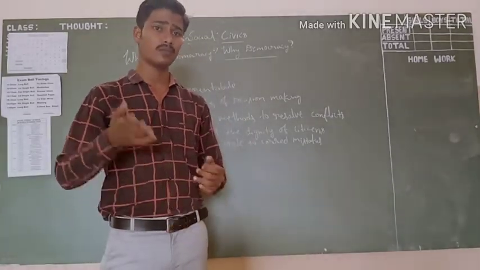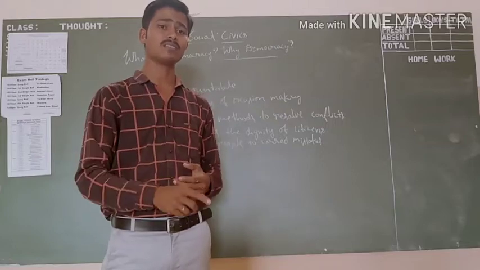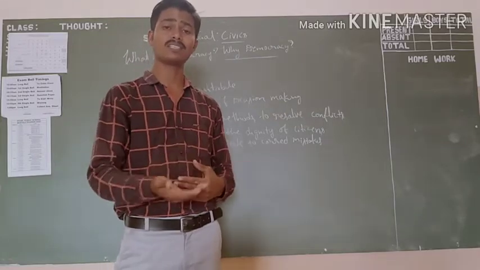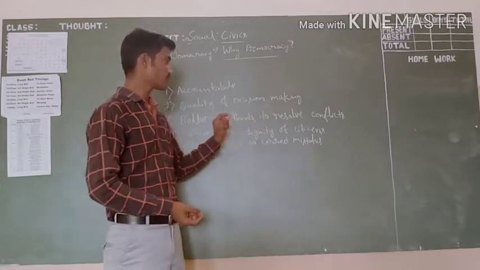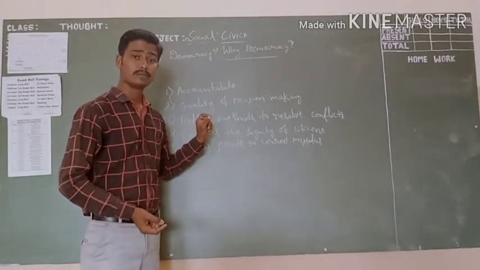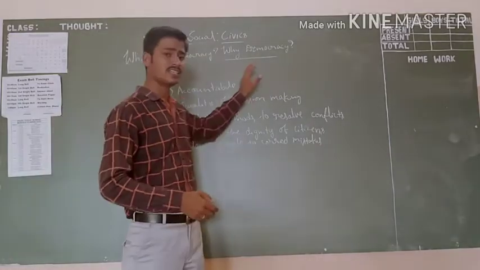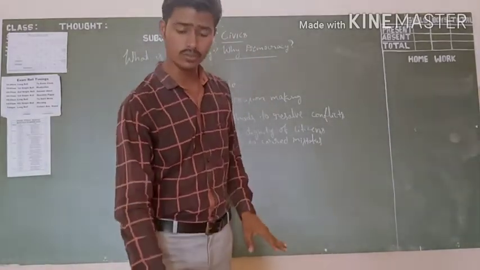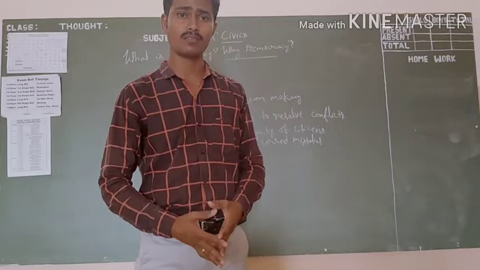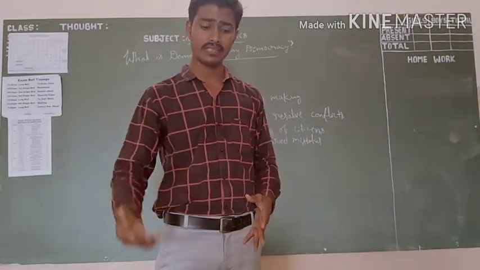Then what happens? Citizens get a chance to rectify the mistakes of democracy. It is fine now. So we can say democracy is a better form of government than any other form of government.